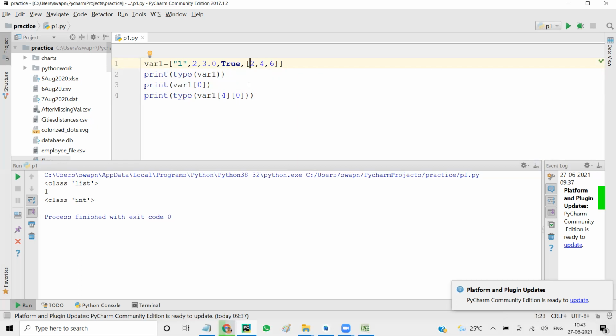In a list also it is the same indexing. It starts with 0 and goes up to n minus 1. You can do minus 1.